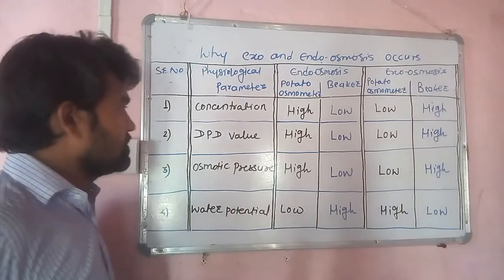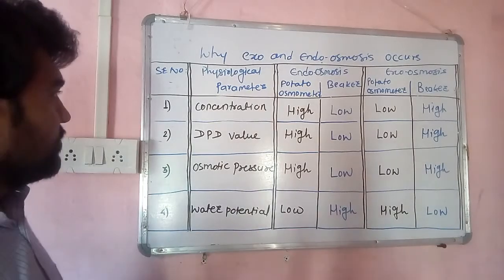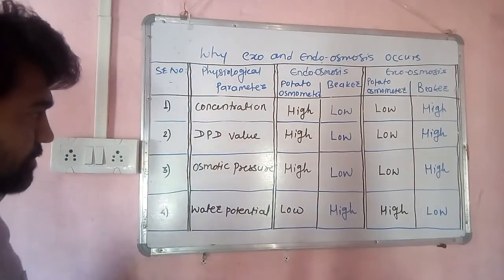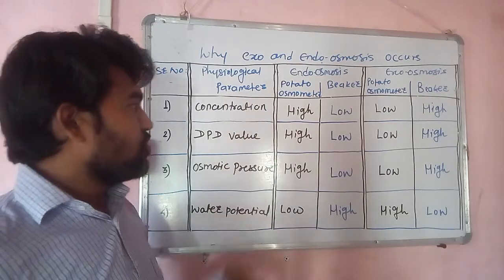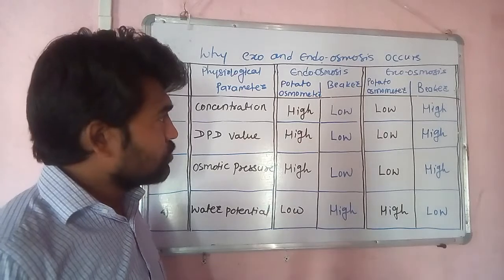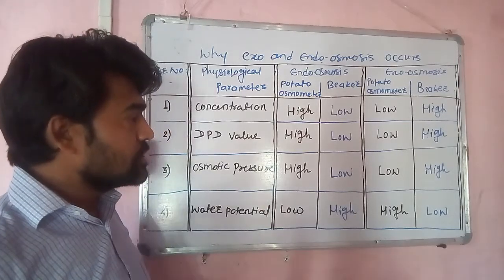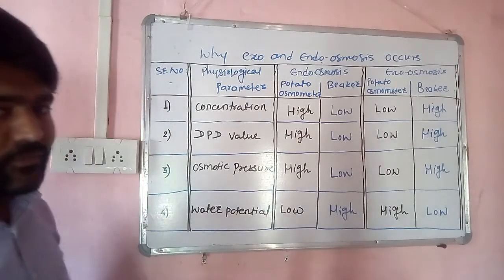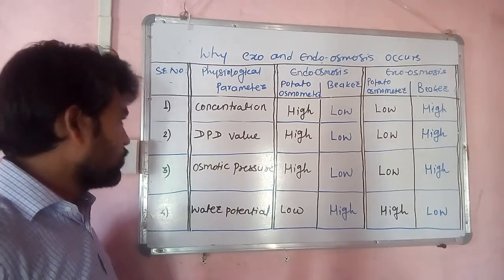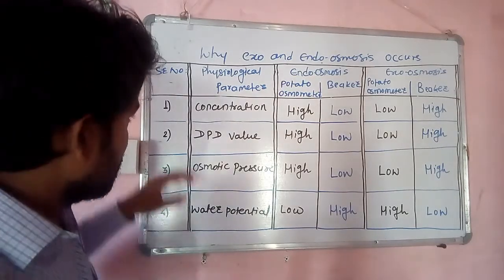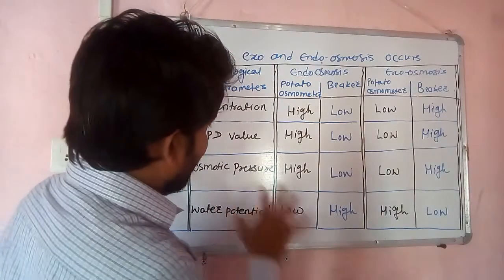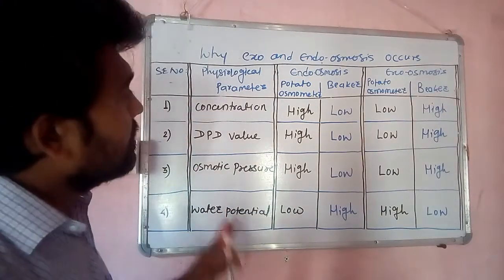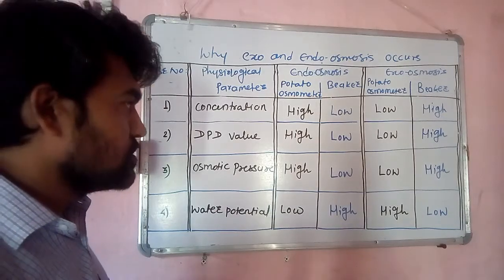This is the chart which has a number of physiological parameters and their quantities with respect to endoosmosis and exoosmosis when we perform the experiment with the help of a potato osmometer. Okay, so it means that if we set up these values accordingly, then endoosmosis or exoosmosis will occur surely.